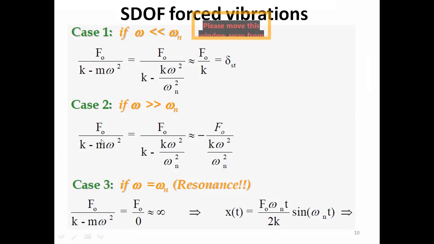This mathematical model works fine when omega is more than omega n. It works fine when omega is less than omega n. It is actually calculating the accurate values, approximately accurate values or good results when omega is less than omega n, when omega is larger than omega n.